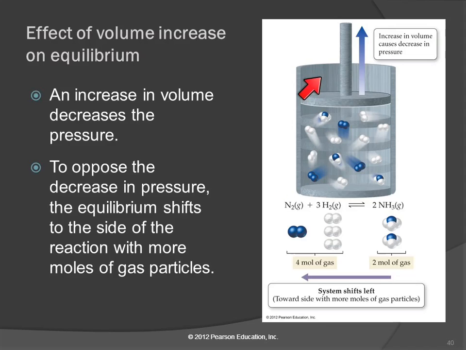Here's an illustration of increasing the volume. So we pull up on the piston, we increase the volume. That causes the pressure to drop. The reaction's like, I don't like that. I liked where I was. I want to make it bigger. I want to increase the pressure. And so then it's going to shift the other way to make more particles.